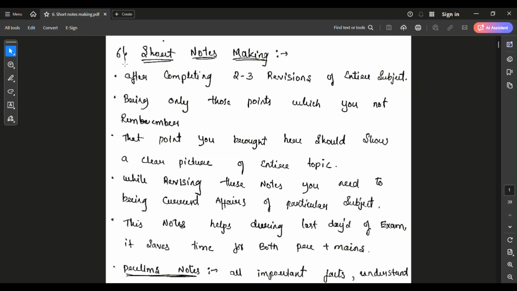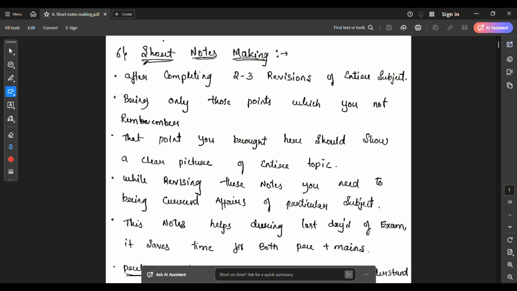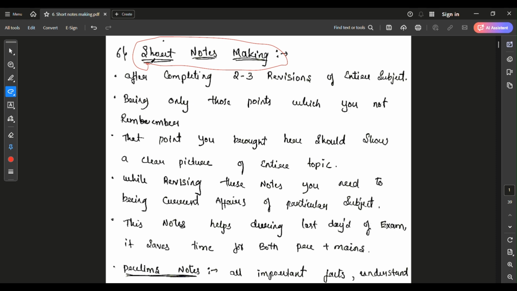Hello friends, I am taking the 6th question, you can see here. It's about short note making. As you all know about the importance of short notes, I have seen many students who are not able to make short notes because they wasted the entire time in revision and reading the same things, but they neglected the short notes. They will face difficulty 1 day before the examination.